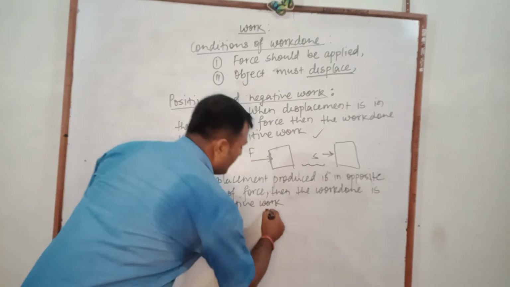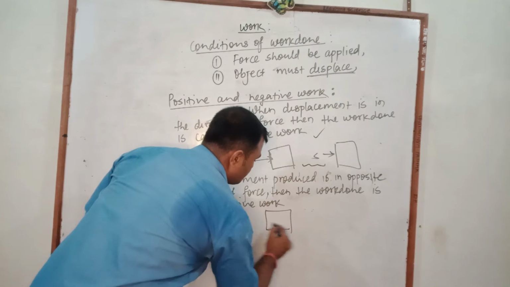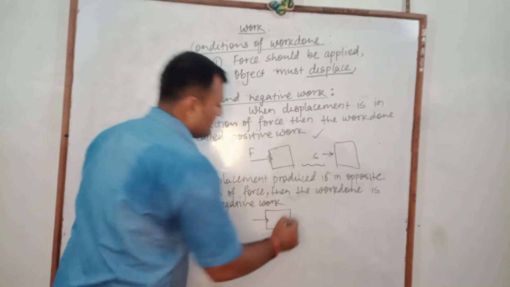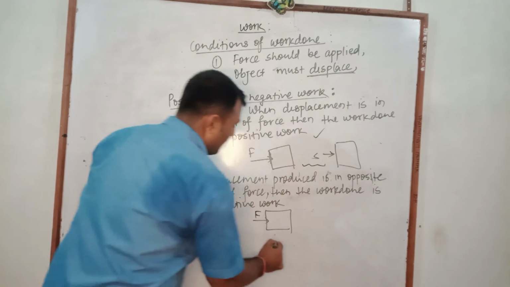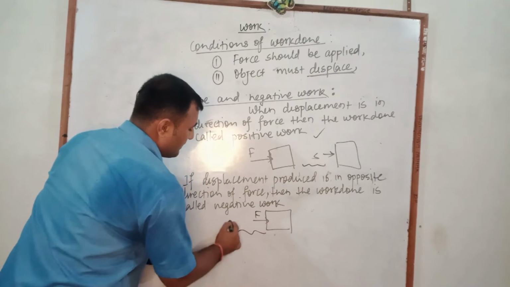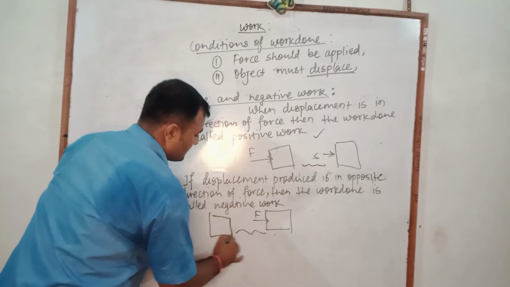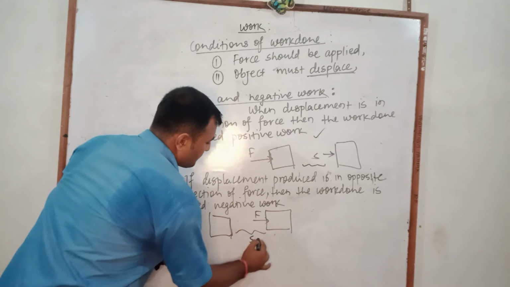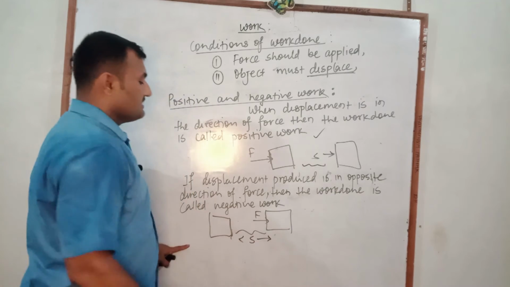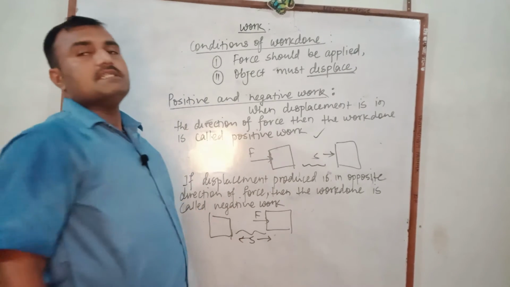Listen, suppose we apply force on an object in one direction, and the object gets displaced in the opposite direction of the force. Here S is produced there. In that condition, the work done is negative.